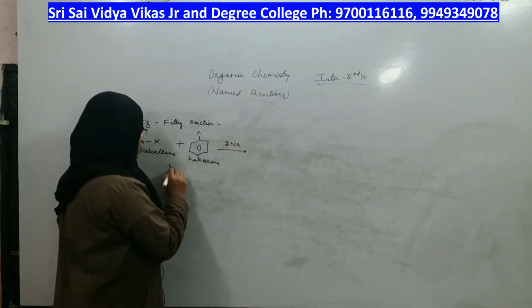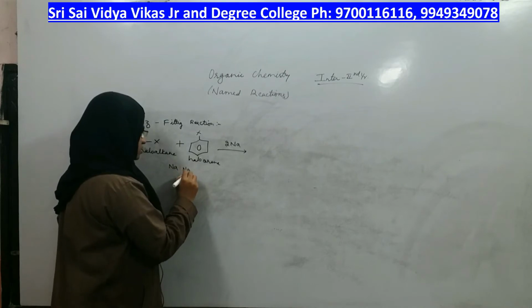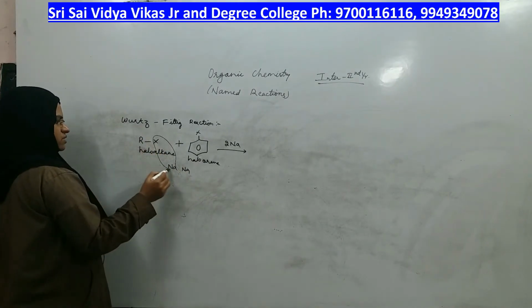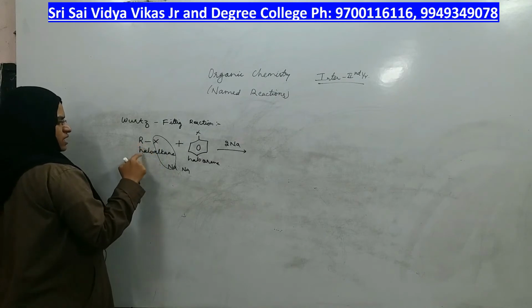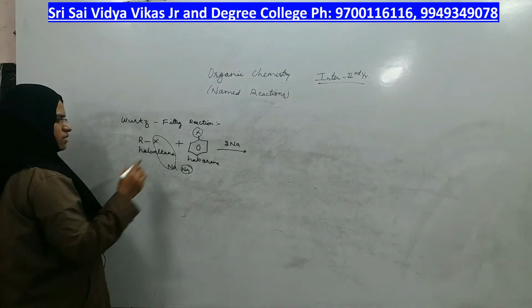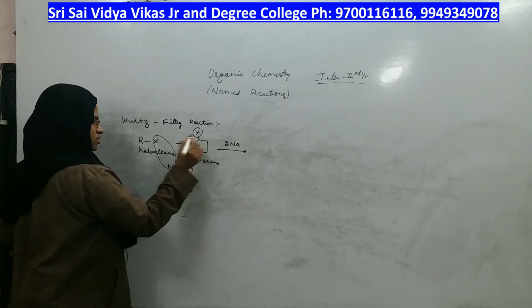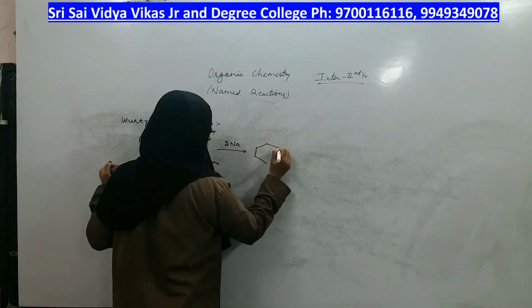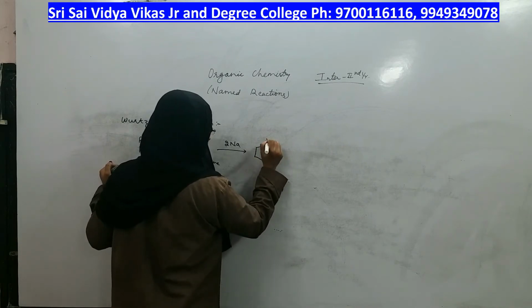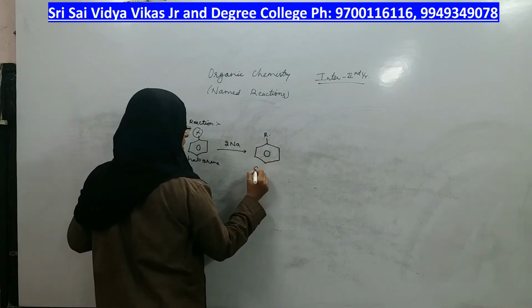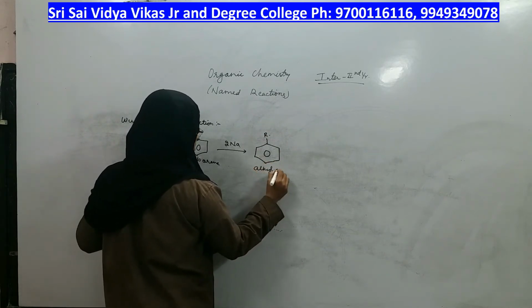You have to take sodium metal 2 times, and the same reaction takes place, in which NaCl with 1 haloalkane, NaCl with this. What happens? This carbon should be connected to this carbon, in which on the benzene ring you get this. What is the name of this product? Alkyl benzene